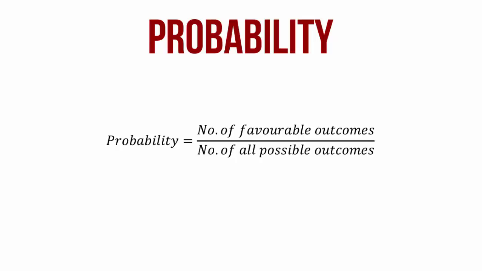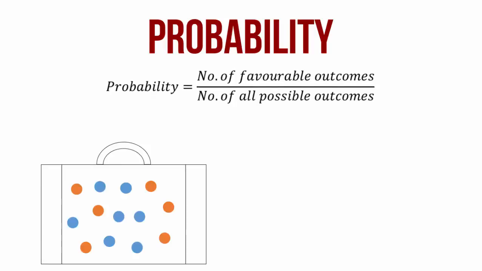The number of all possible outcomes means what are the total number of outcomes that are possible when you throw a dice. In this case, it is 6. So the probability of throwing the number 1 is 1, that is the number of favorable outcomes, divided by 6, which is the number of all possible outcomes when you throw a dice.